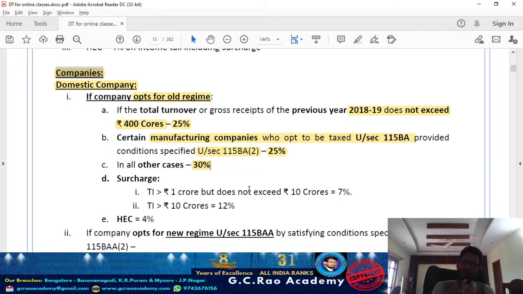And again, when you look at surcharge, if total income of a domestic company is not exceeding 1 crore, there is no surcharge. If it is exceeding 1 crore but not exceeding 10 crore, the surcharge rate is 7%. If it is exceeding 10 crore, the surcharge rate is going to be 12%.